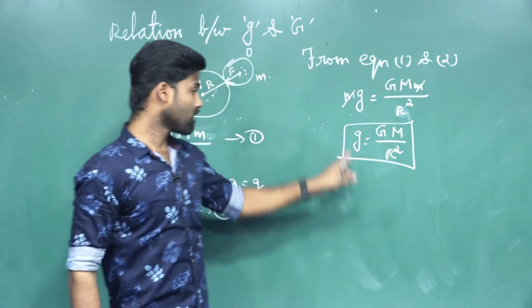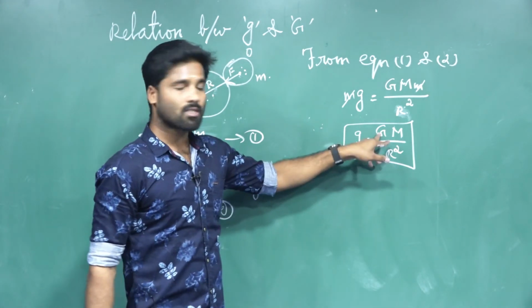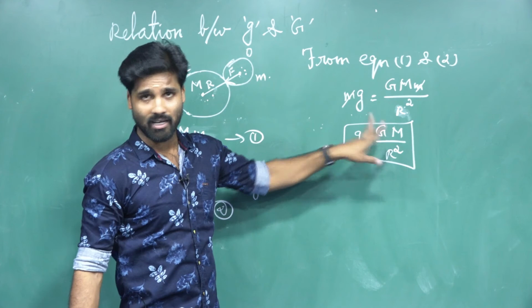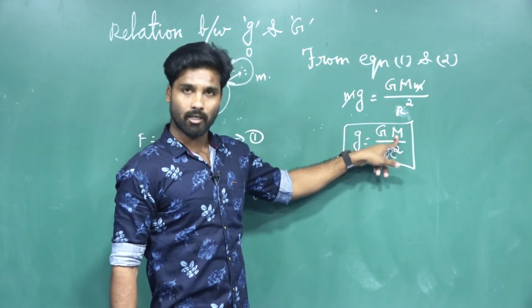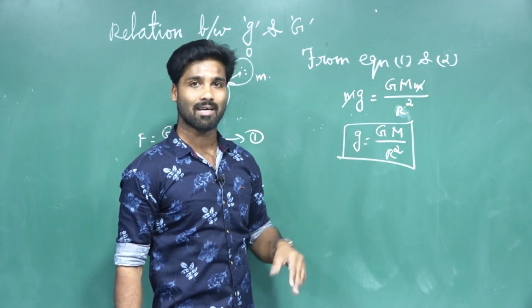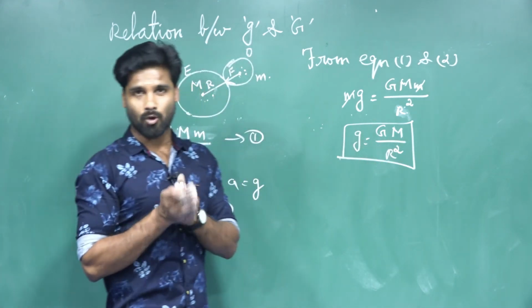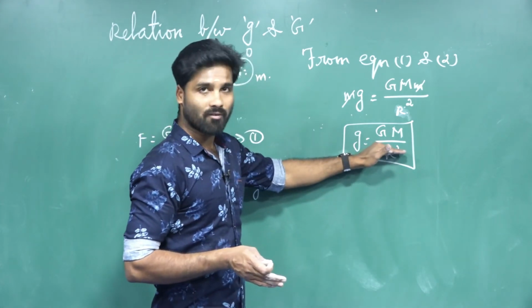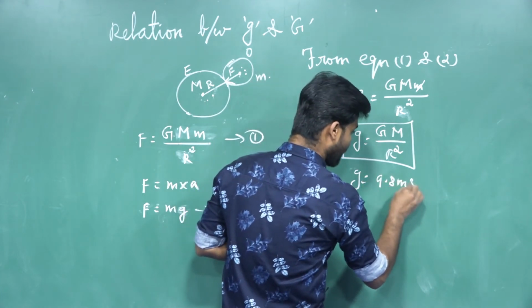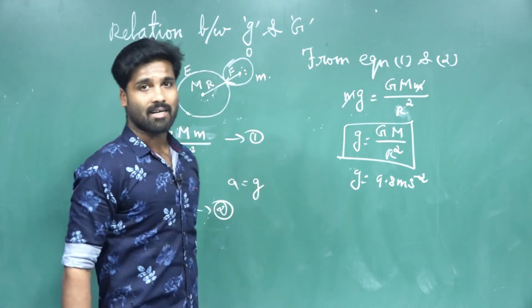The value of small g, acceleration due to gravity, is 9.8 meters per second squared. Capital G is 6.674 into 10 to the power of minus 11 newton meter square kilogram power minus 2. The mass of the earth is 6 into 10 to the power 24 kilogram, and the radius of the earth is 6,400 kilometer, or 6.38 into 10 to the power of 6 meter. These are the known values. While substituting these known values in the formula, you can definitely get g equal to 9.8 meter second power minus 2. Can you understand, dear students? So this is the relation between small g and capital G.